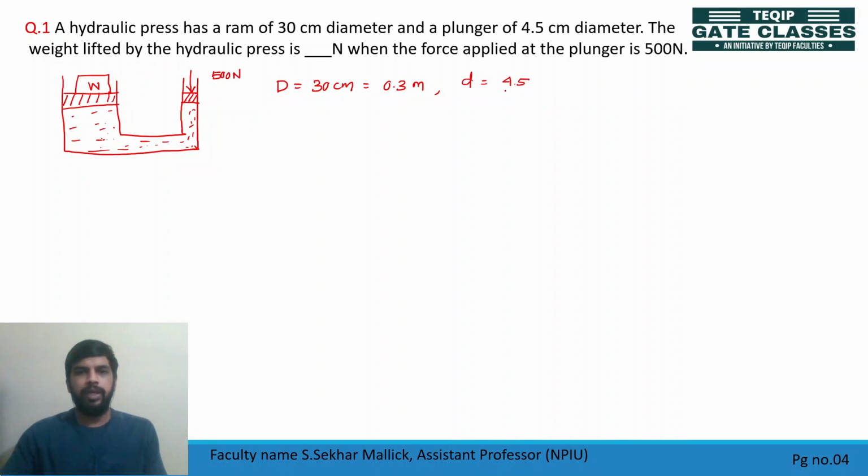Okay, 4.5 divided by 100, that is equal to 0.045 meter. And now tell me, when the force applied at the plunger is 500 Newton, how much weight can be lifted? You remember, we are applying pressure here and pressure is uniform in all directions. So according to Pascal law, this pressure will be transmitted to this position.